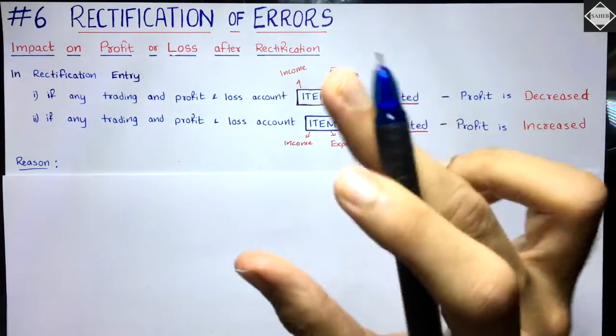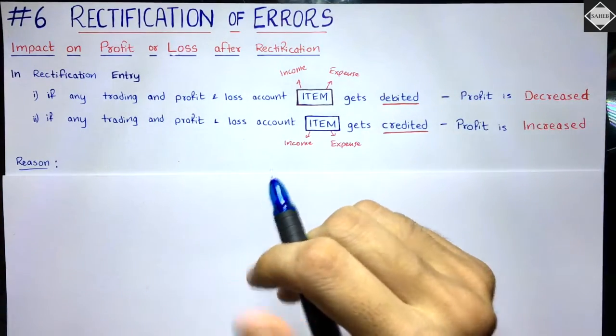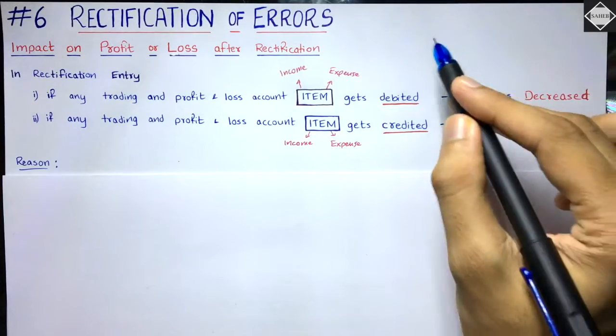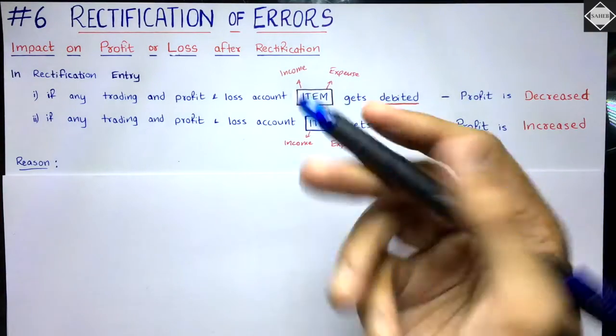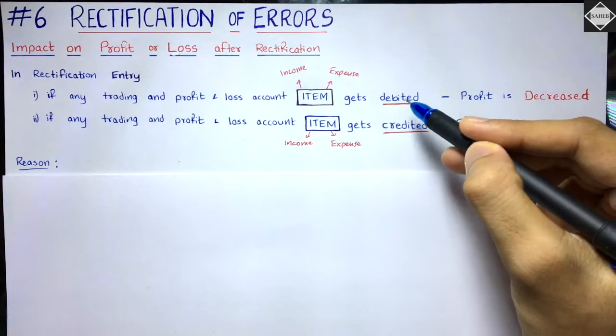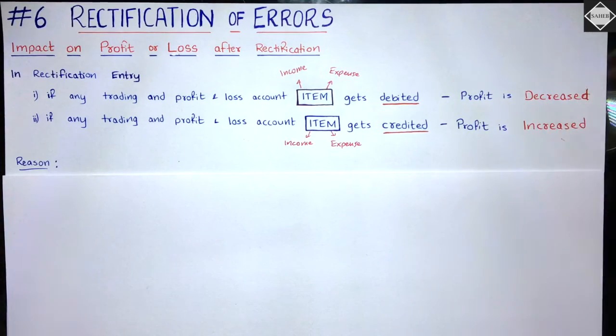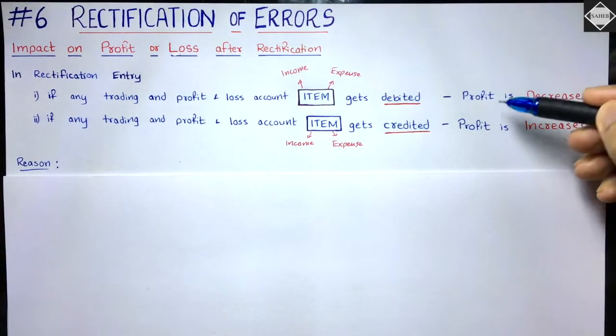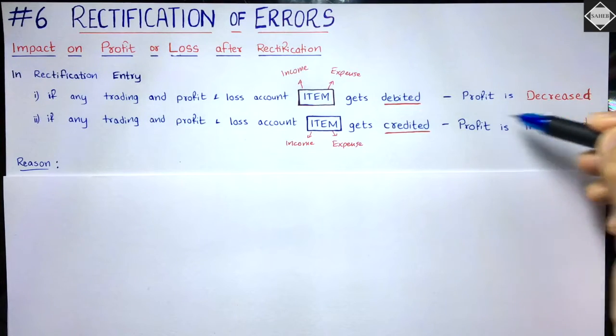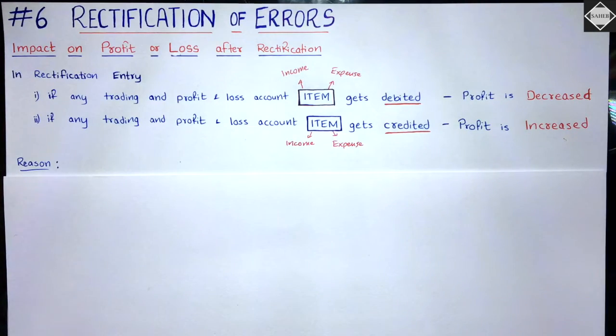Now what was our rectification entry in this example? Purchase account debit. Purchase account is what? It is an expense, right? Expense has been debited in that rectification entry. So that means after rectification, profit is decreased. This is the impact, first scenario. Is that clear? That's how you have to do this.